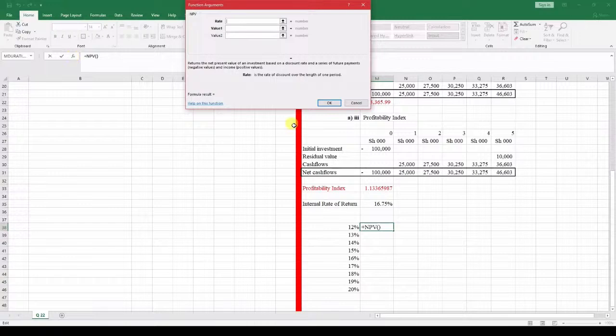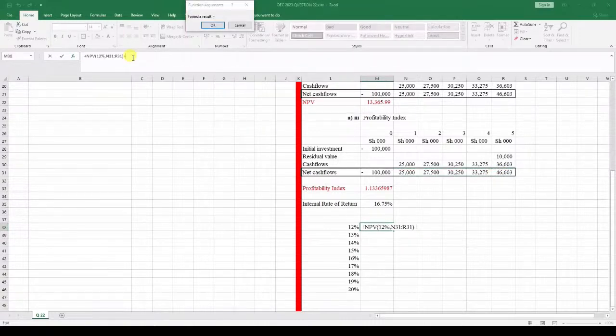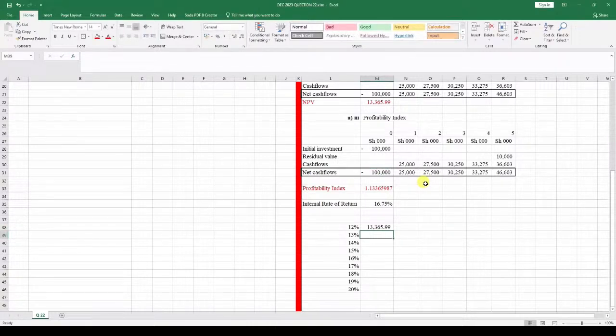12%. The rate is 12%. You can see from right over here, 12%. The values over here are these ones here, the net cash flows here, like that. And then we do what? We add the initial cash outlay. The initial cash outlay in this case was negative here, and we get that value. So it's the same as what we got above over here.